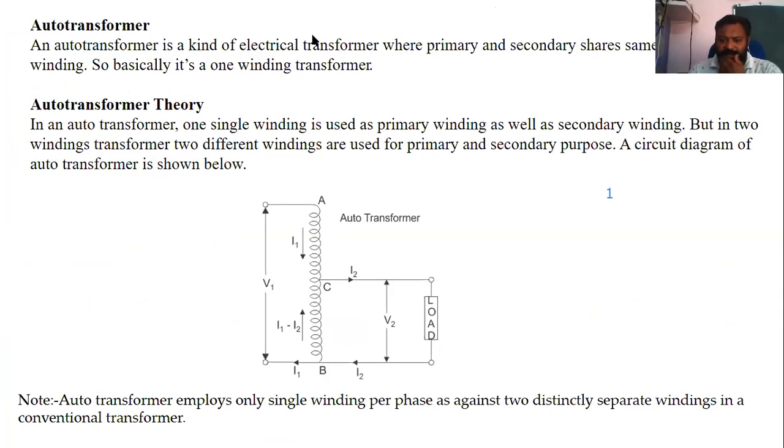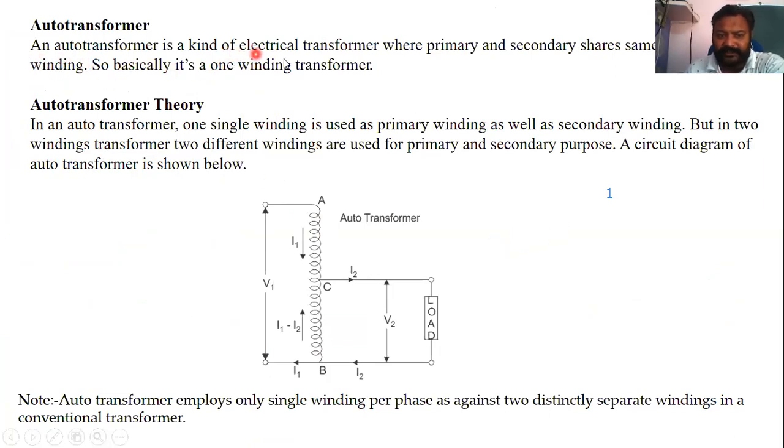You can say that an auto transformer is nothing but a simple transformer having a single winding. Normally we see a primary winding and a secondary winding, or LV winding and HV winding. But in an auto transformer, we have only one winding, and the secondary is taken from that.